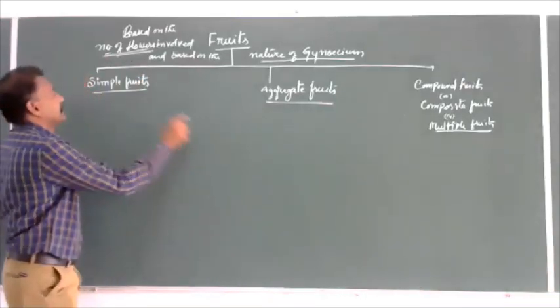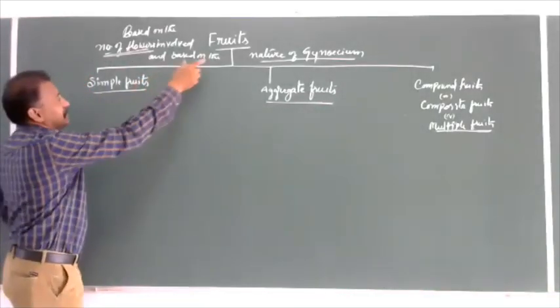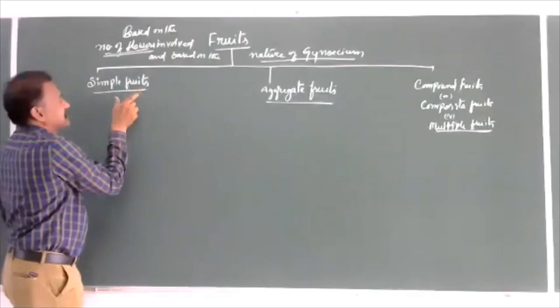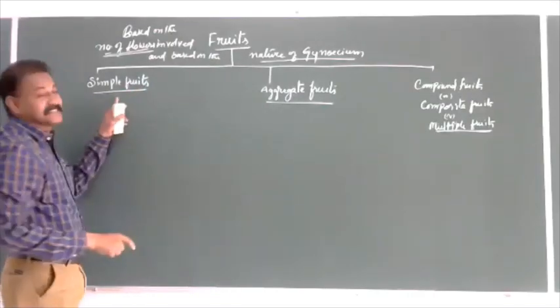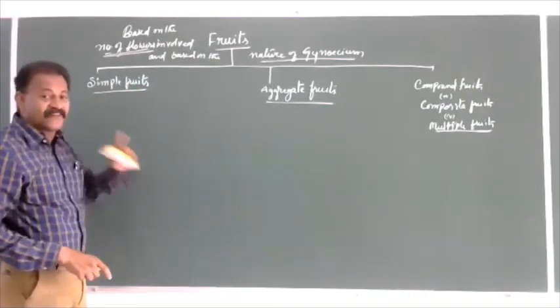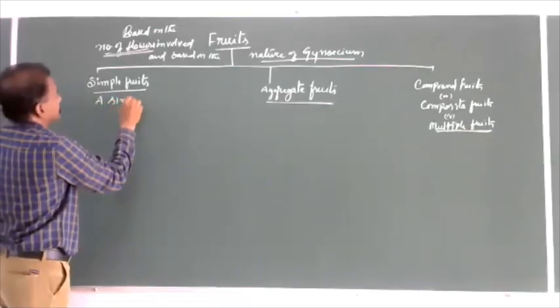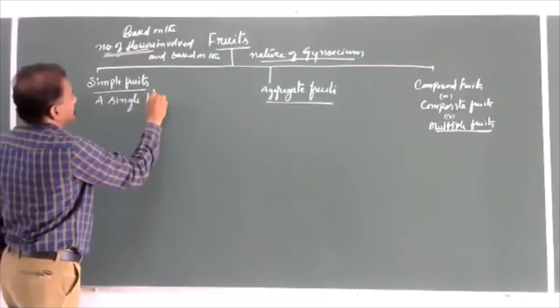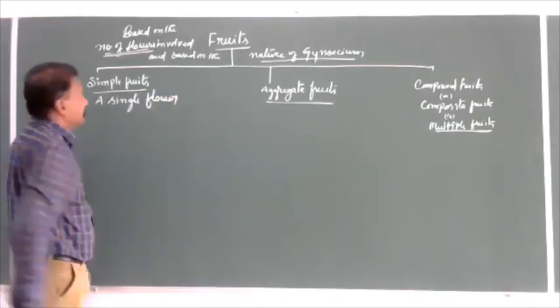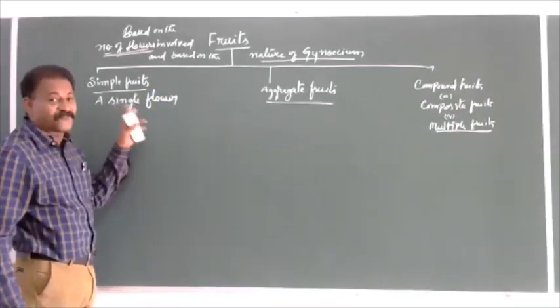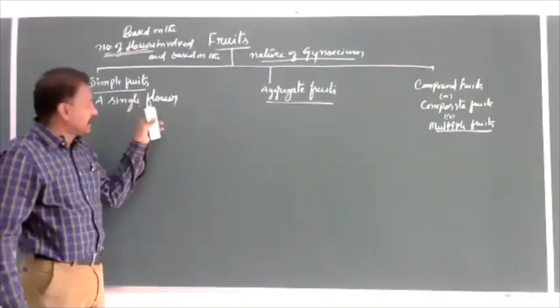For example, let us see that. A fruit is called a simple fruit when it is developed from a single flower.